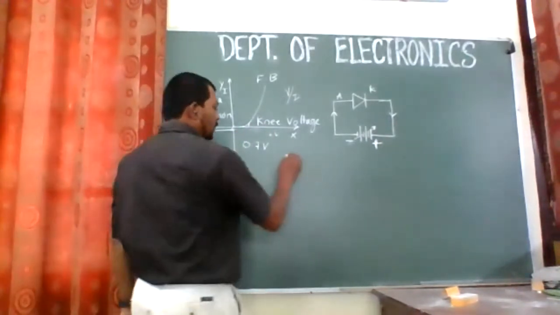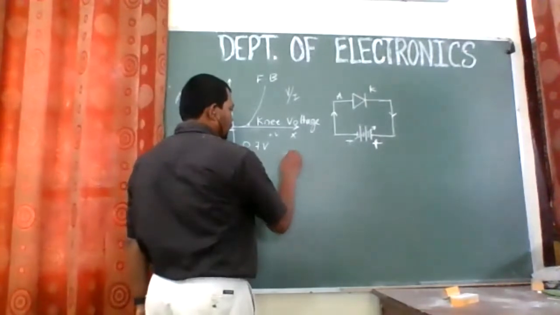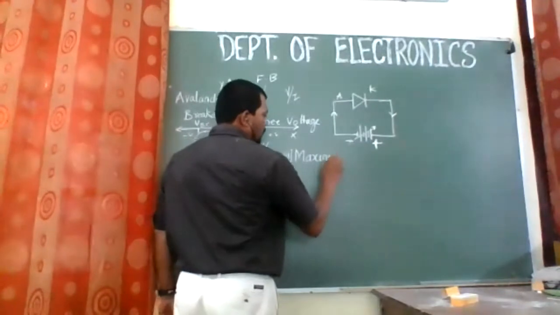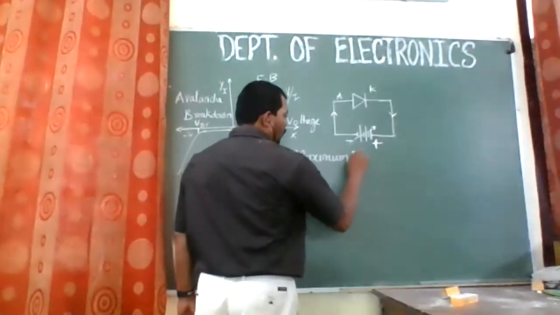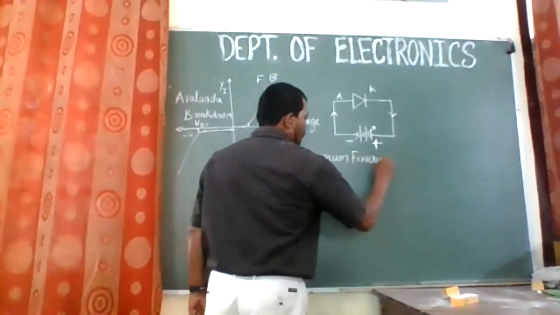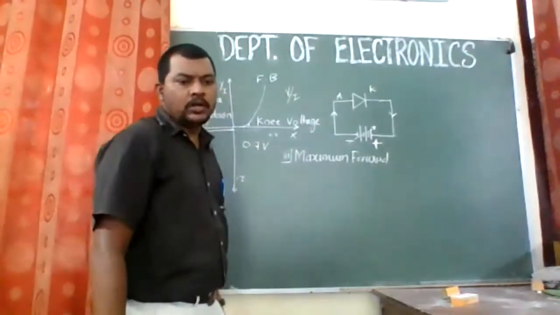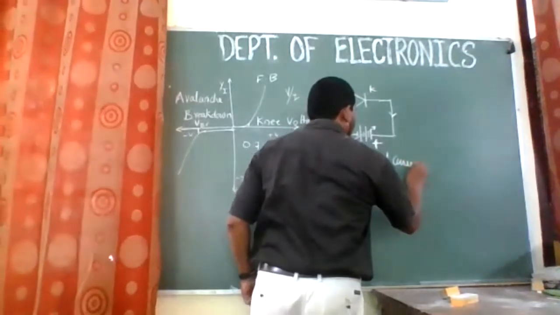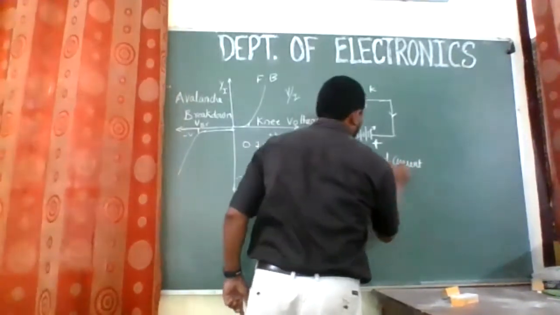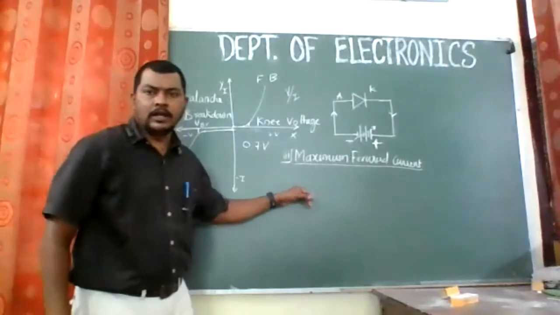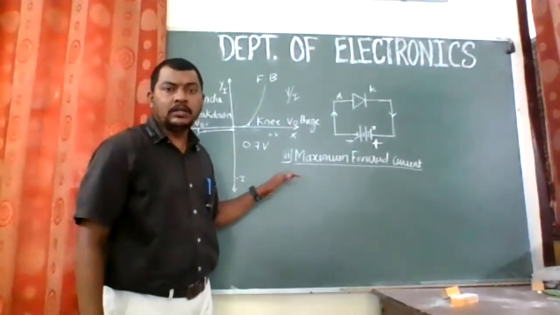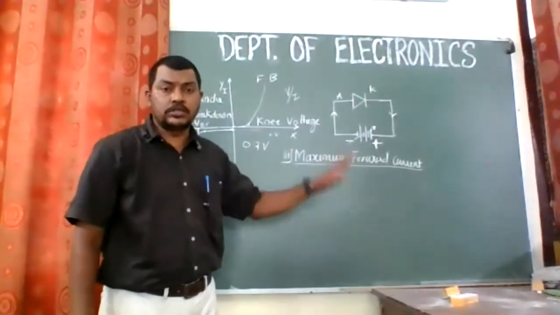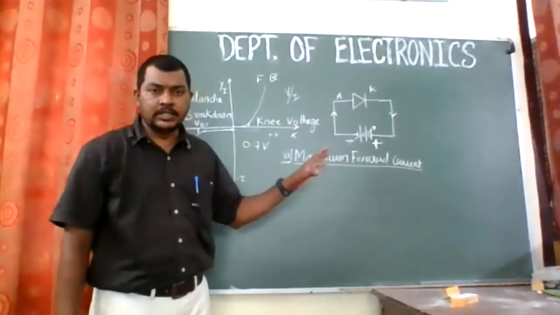The third definition associated with this is the maximum forward current. So what would be the definition of maximum forward current? The maximum current this diode can bear without destroying or damaging it.